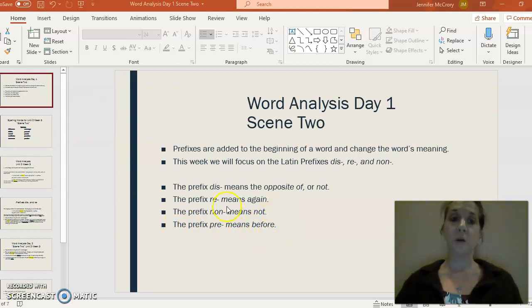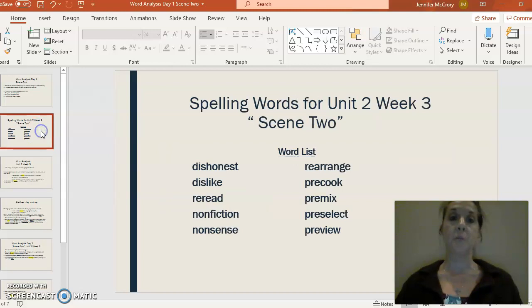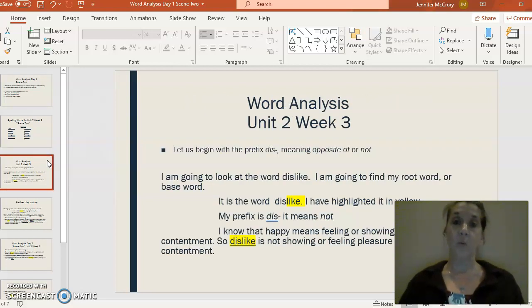So we're going to break this week's list up into several segments, but I'm going to go ahead and show you what our words are so that you can be studying every day. Now, our word list for this week is dishonest, dislike, reread, nonfiction, nonsense, rearrange, pre-cook, pre-mix, pre-select, and preview. So let's go ahead and start with day 1.